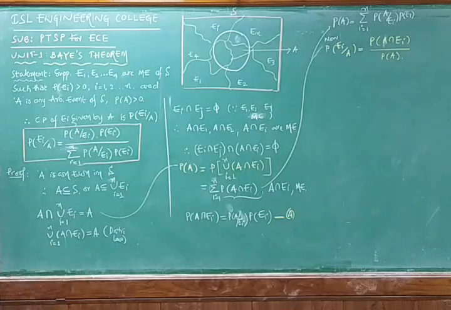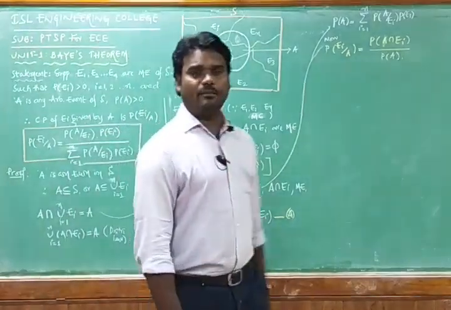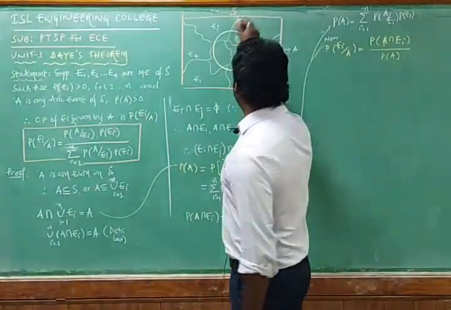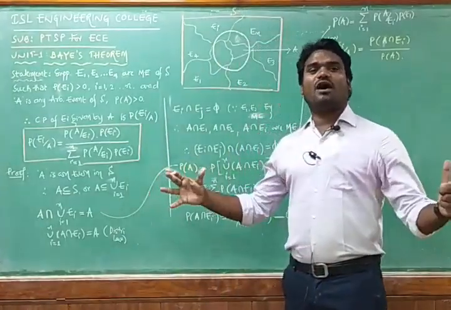We must prove this one. Then whatever the data is given, based on that data I am going with one particular diagram. Sample space. We know that sample space is a set which is having all the events.